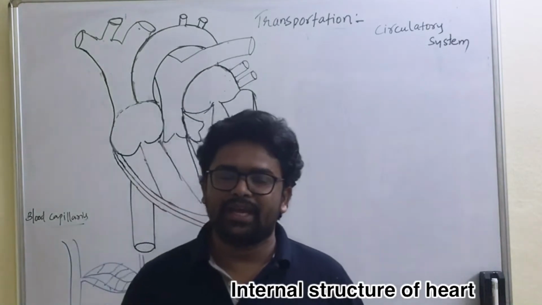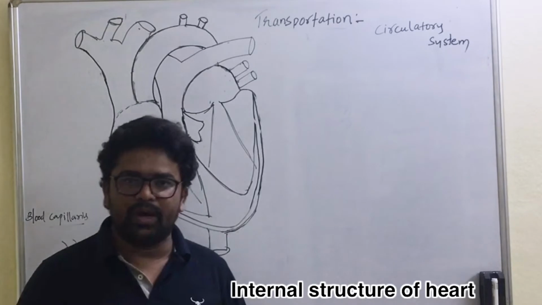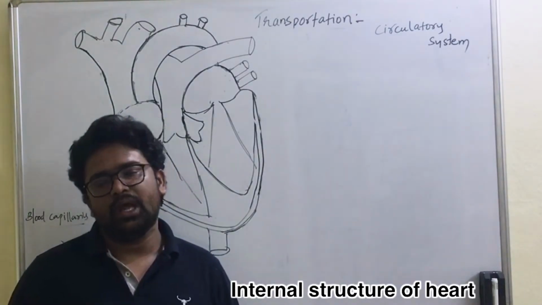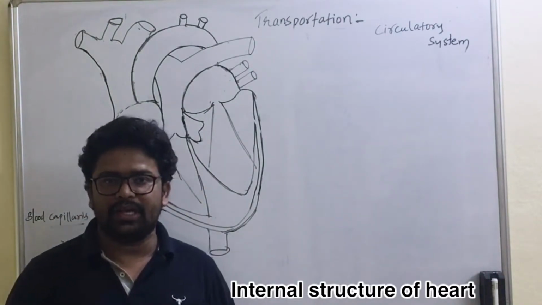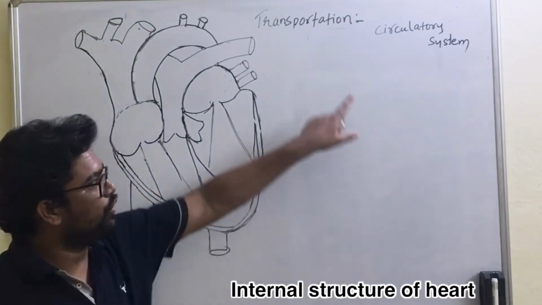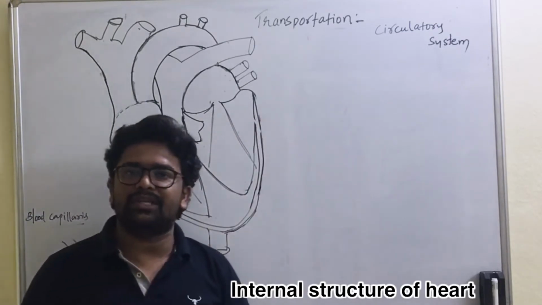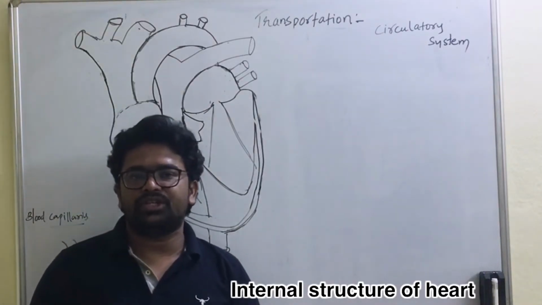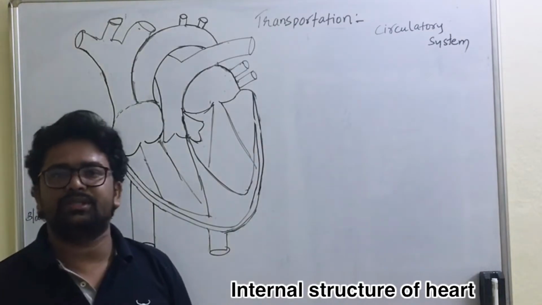All living organisms, either unicellular or multicellular, require gases, nutrients, and liquids, and these substances should be transported. To transport them, we require one system. That system we call the circulatory system. In unicellular organisms like amoeba and paramecium, transportation takes place by a simple method, that is diffusion or osmosis.